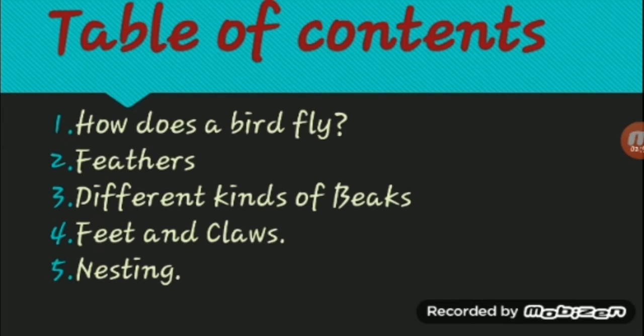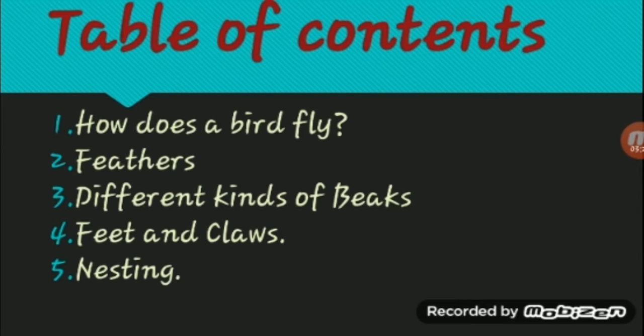So shall we do a recap of what we are going to do in this lesson? First, we are going to learn how a bird flies. The next thing, what helps them to fly? Their feathers. So we are going to learn about their feathers. They have to eat to live, right?